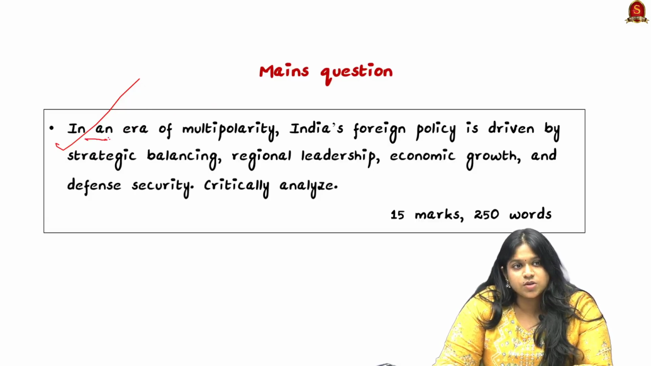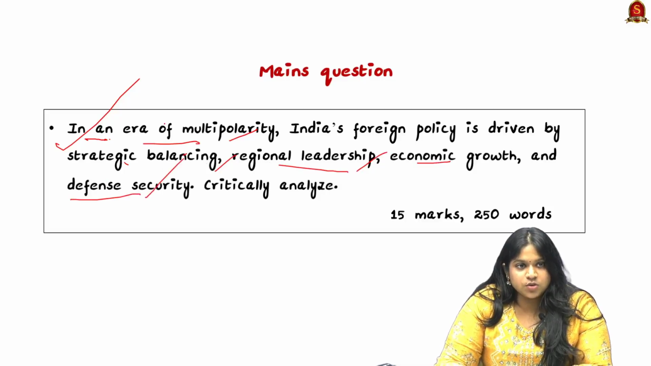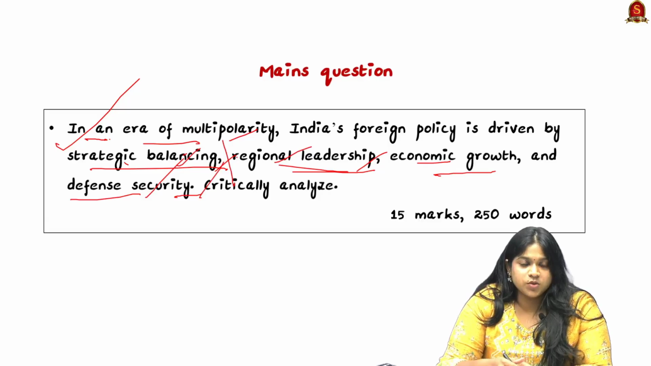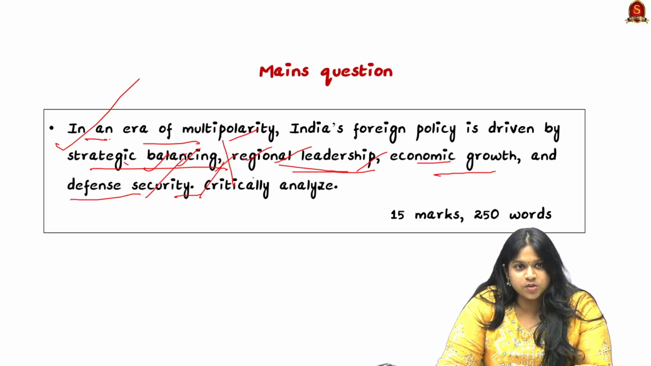So this is the question: in an era of multipolarity, India's foreign policy is driven by strategic balancing, regional leadership, economic growth and defense security. So you should know that all of these are different sectors. So every one of these four sectors needs points which are adhering to these perspectives along with examples. So critically analyze this question.